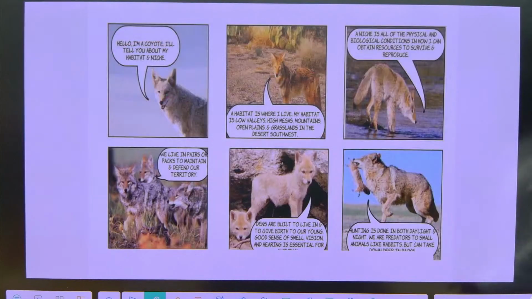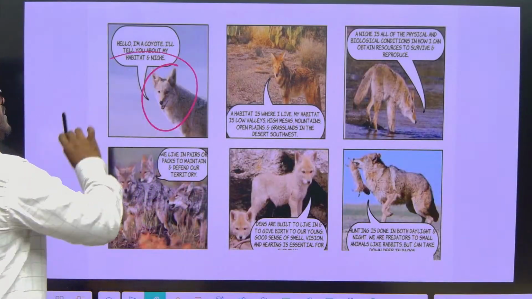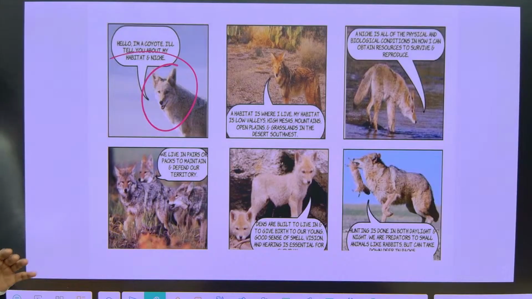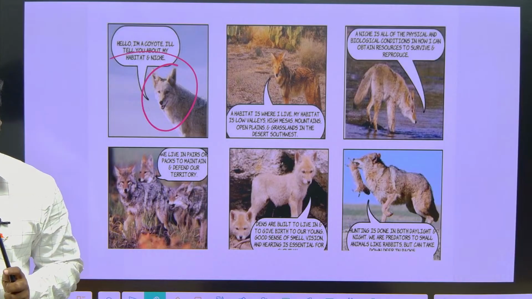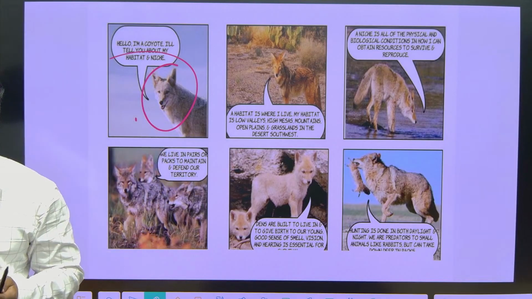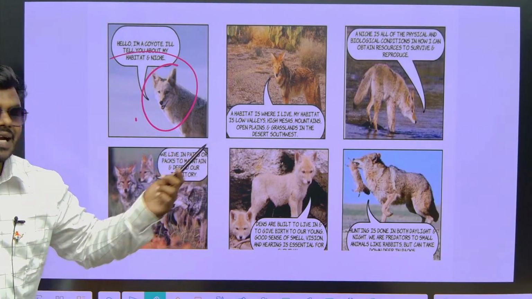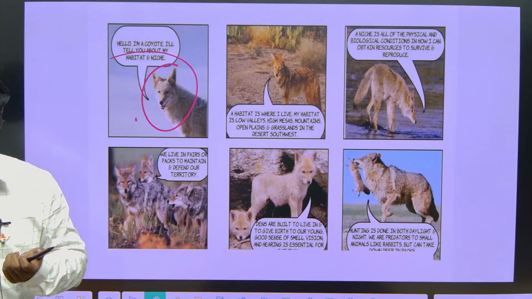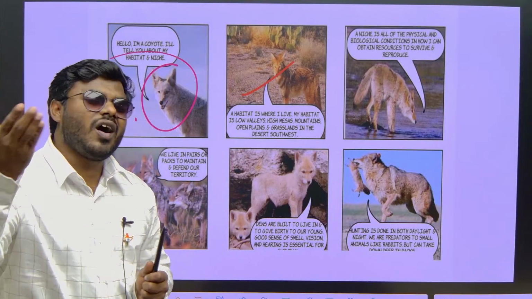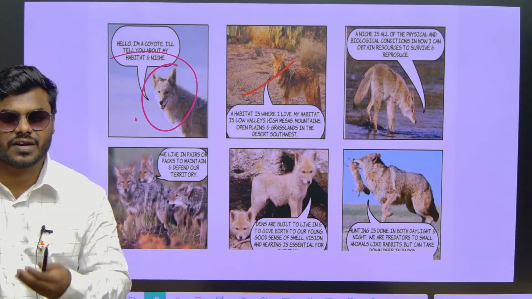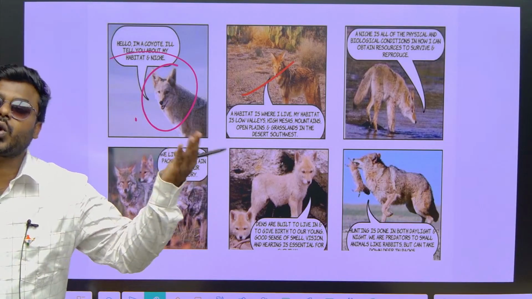Suppose we consider the niche of a coyote. We know coyotes are extremely intelligent creatures. Where can you generally find coyotes? High mountains, fields, open plains, grasslands, there you can find coyotes. Their ultimate or fundamental role is also predation only. But coyotes are very intelligent. Suppose from a long distance a big predator is coming, consider a lion is coming, then coyotes make a different sound that only other coyotes can understand.